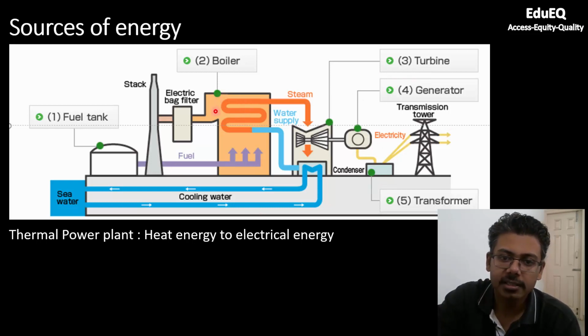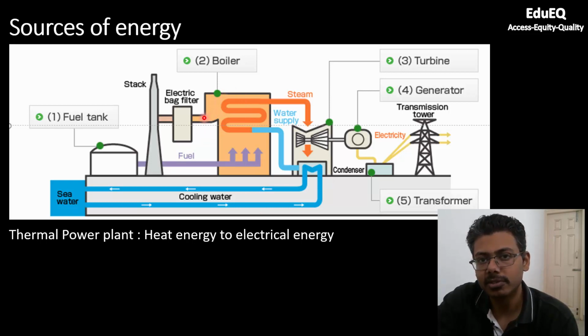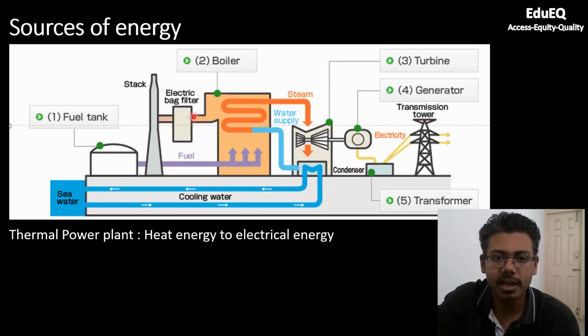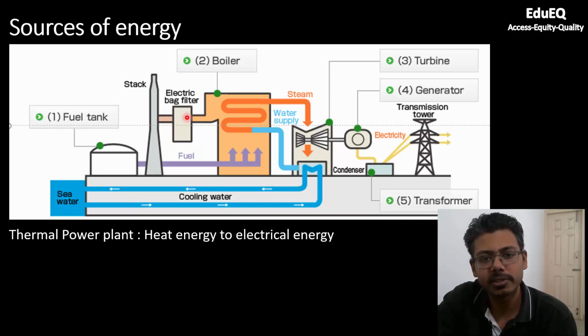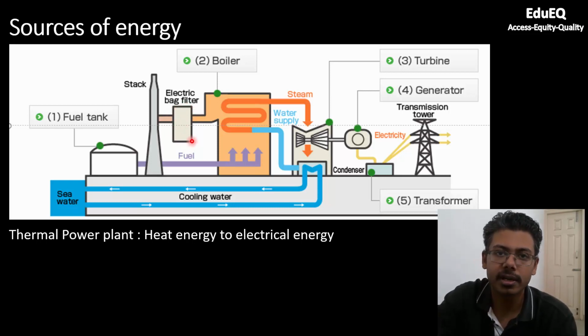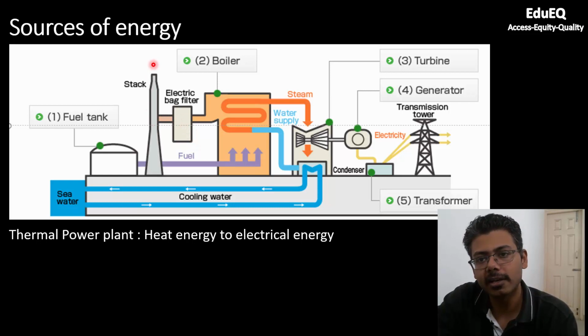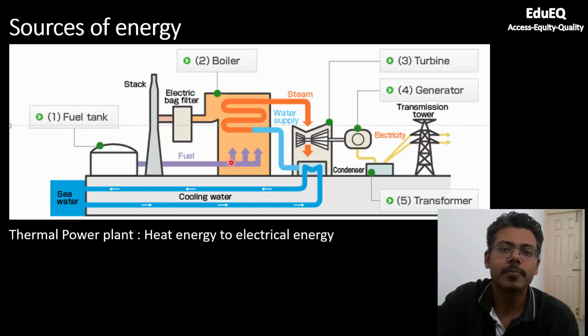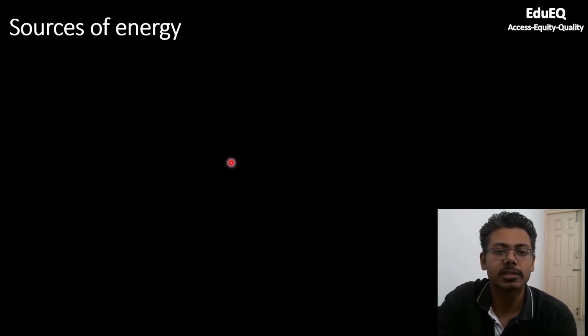Whatever waste gases, like we just saw, there will be NOx, there will be SOx, CO, CO2, all these waste gases will be filtered here. You will also have some catalytic converters which will convert these gases into water and CO2, which are less harmful compared to other gases, and finally you will send them through the stack into the atmosphere. So this is how a typical thermal power plant works.